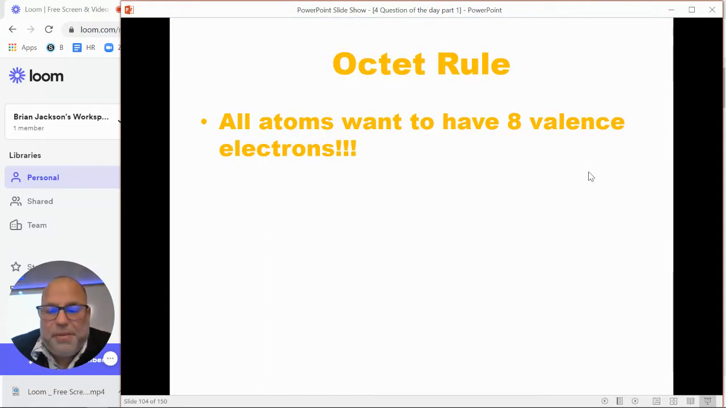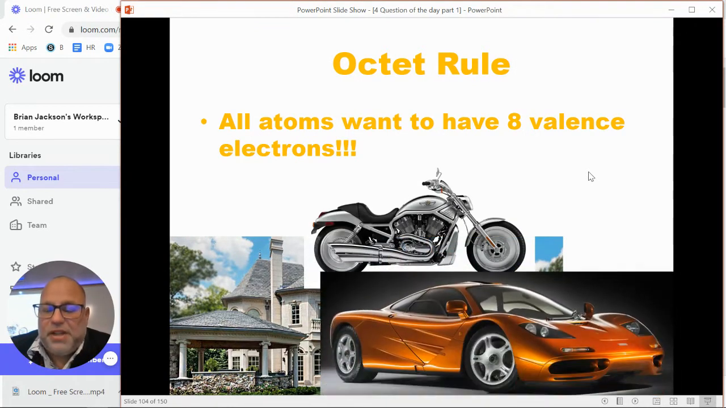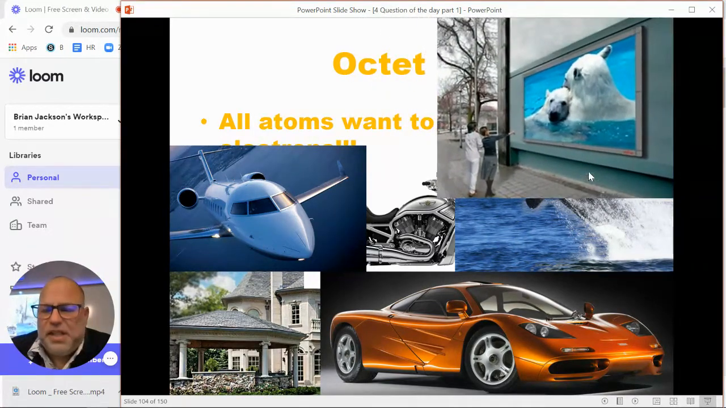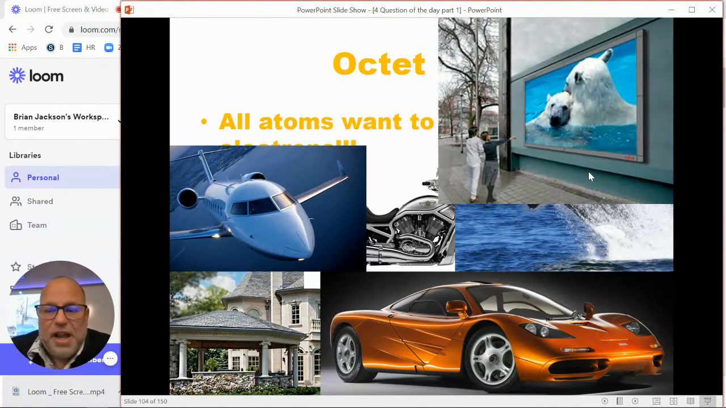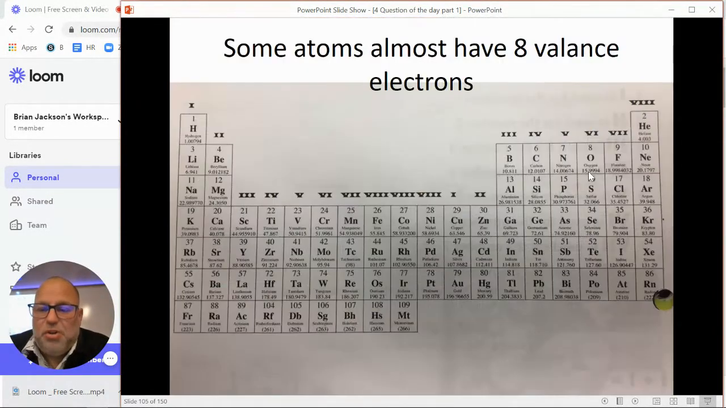So the problem is not all atoms have 8 valence electrons. If you don't have 8 valence electrons, you want to get them, because the elements that have 8 valence electrons are the super popular ones. They're the ones that look like, oh, look, I have this great castle or this big house that I live in. They have all the toys, like new motorcycles, the fanciest cars. They have their own planes. They have submarines. They have TVs that they measure in feet instead of inches. They've got their own boats and yachts and things like that. If you have 8 valence electrons, you are set for life. I mean, you're super cool.